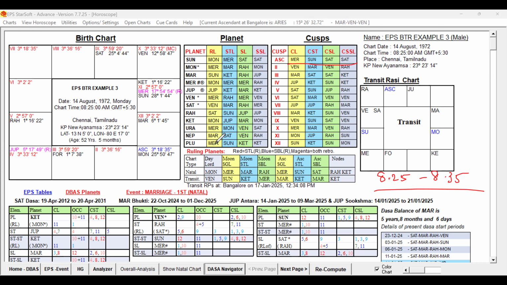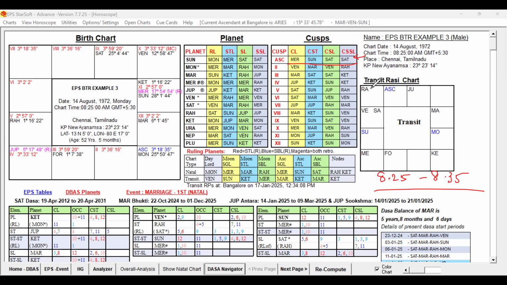Though this chart was already analyzed and predictions given last year for some other consultation, we have taken it for the video course. That also will have some connection to the Lagna, because we are fixing the correct birth time. There will be a connection between the ruling planets and the ascendant.